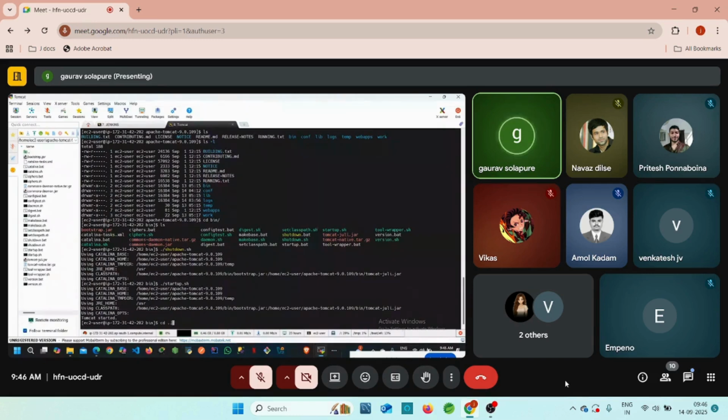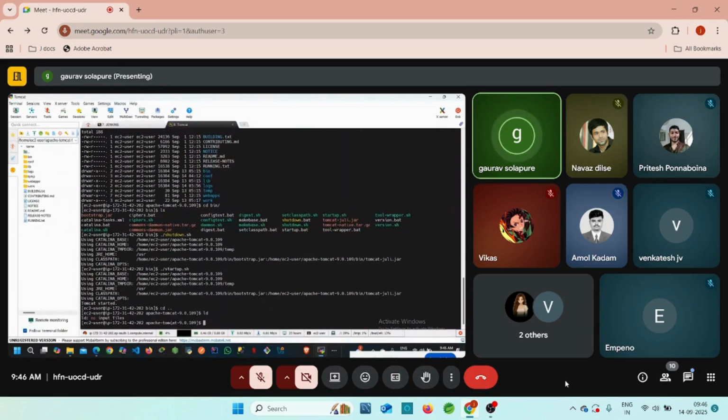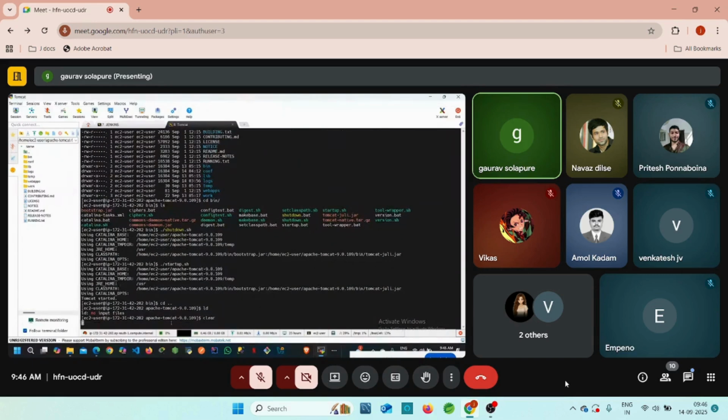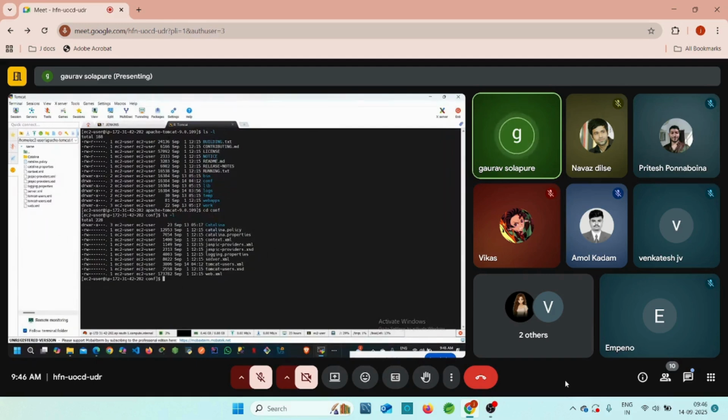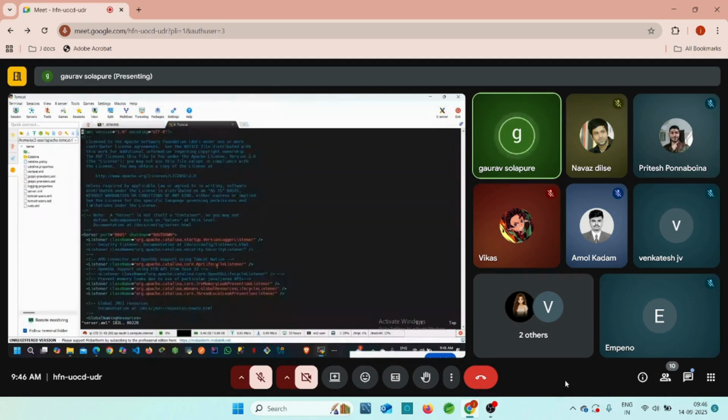Okay, go back. Here we have the folder. Sorry, ls -l. Sorry. There we have the conf folder, right? Just enter into the configuration. Go to the configuration, cd conf, ls -l. There we have the server.xml file available, right? So this is our file. Use the vi command, server.xml, click on enter.